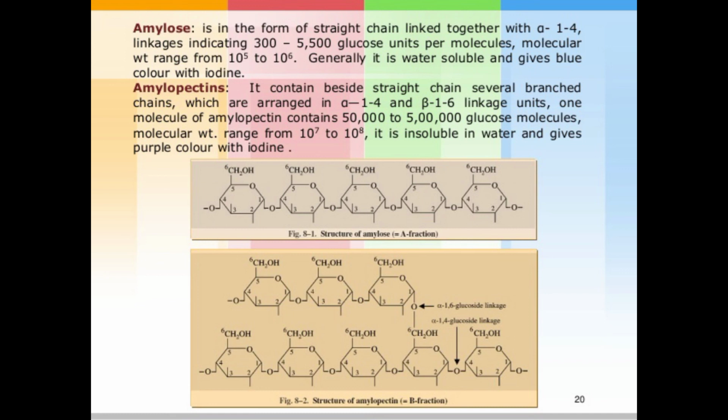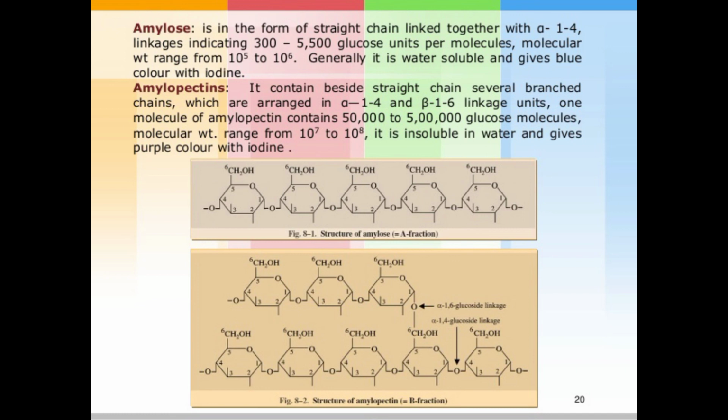Amylopectin contains, besides the straight chain, several branched chains arranged in alpha 1,4 and alpha 1,6 linkages. One molecule of amylopectin contains 50,000 to 5 lakh glucose molecules, with molecular weight ranging from 10 raised to 7 to 10 raised to 8. It is insoluble in water and gives a purple color with iodine.